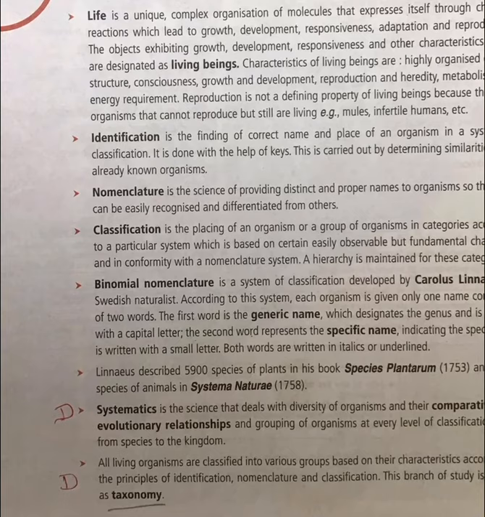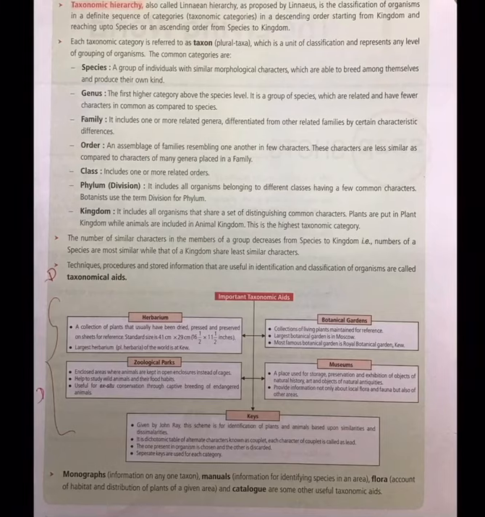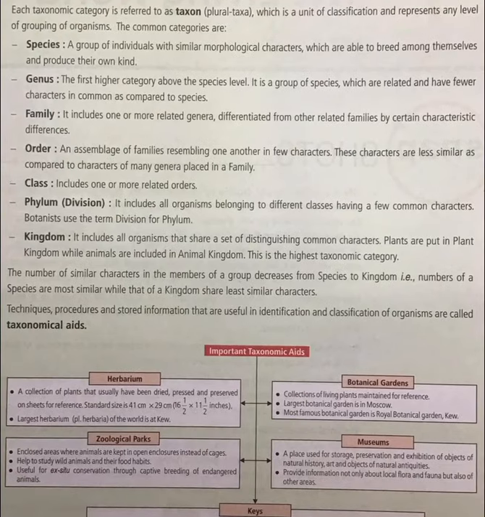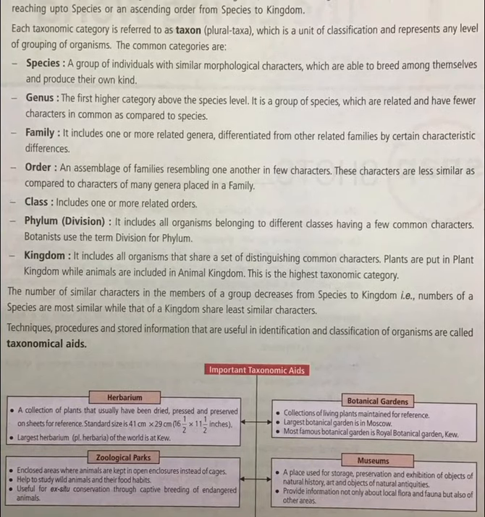The study of taxonomy is very easy based on taxonomic hierarchy. It is also called Linnaean hierarchy because it was proposed by Carl Linnaeus.